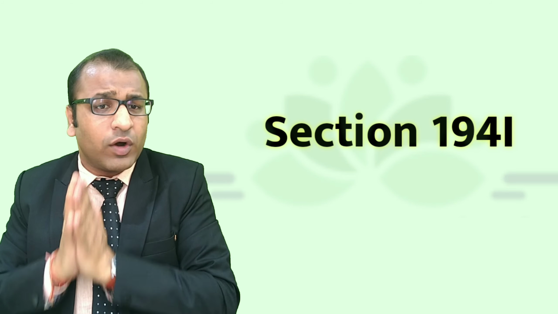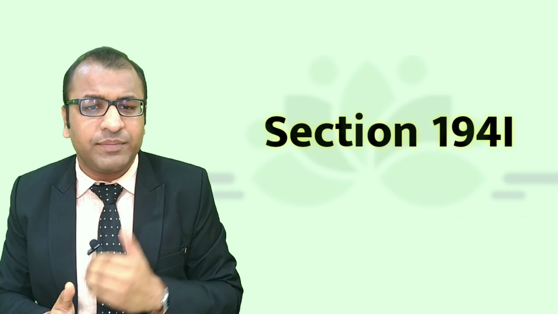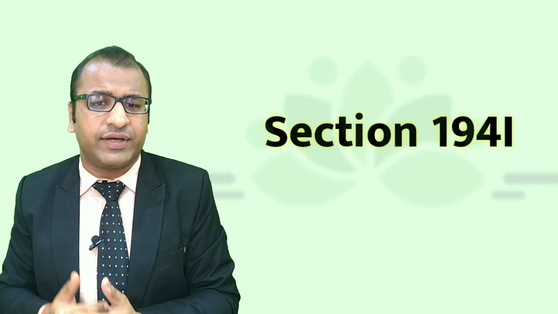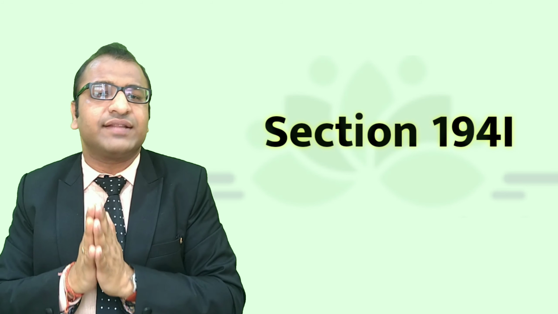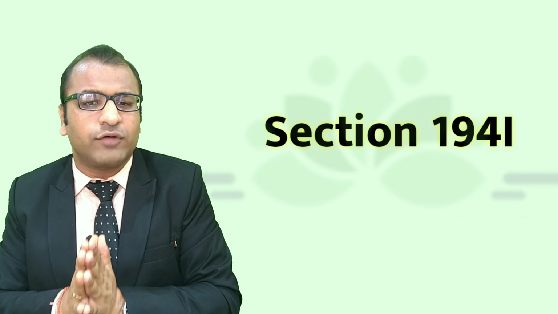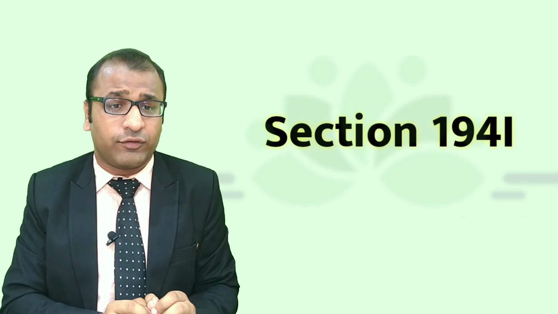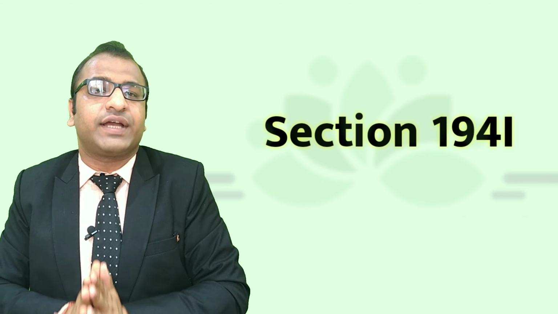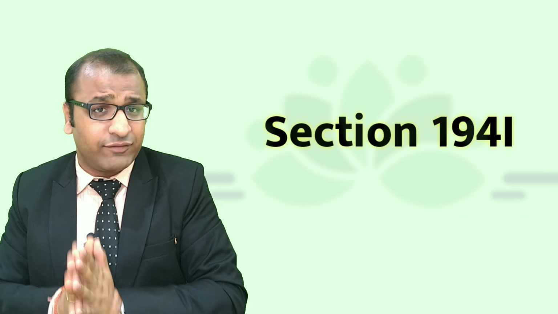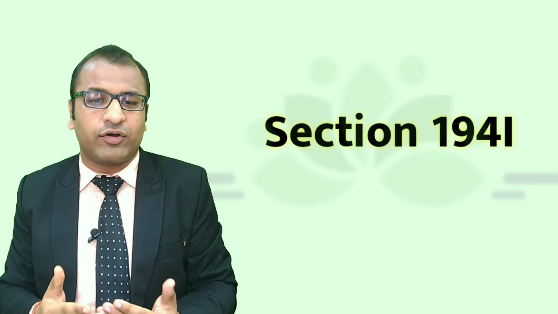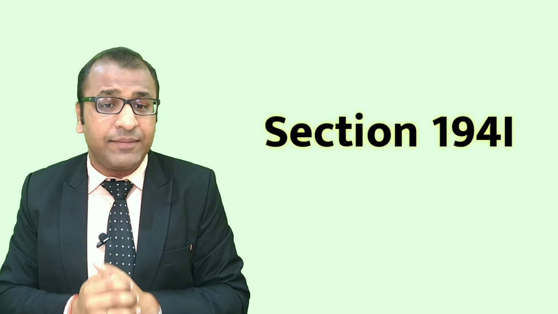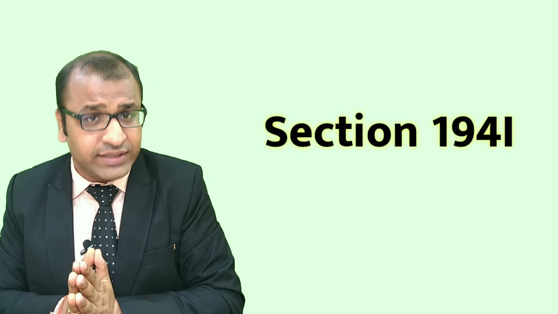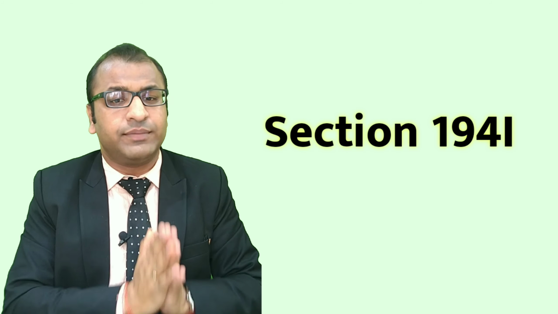So first let's see what section 194I says. Any person not being an individual or a Hindu undivided family, that is HUF, who is responsible for paying to a resident any income by way of rent shall, at the time of credit of such income to the account of the payee or at the time of payment thereof in cash or by the issue of cheque or draft or by any other mode, whichever is earlier, deduct income tax thereon at the rate of 2% for the use of any machinery or plant or equipment and 10% for the use of any land or building, including the factory building or land appurtenant to the building, or furniture or fittings.